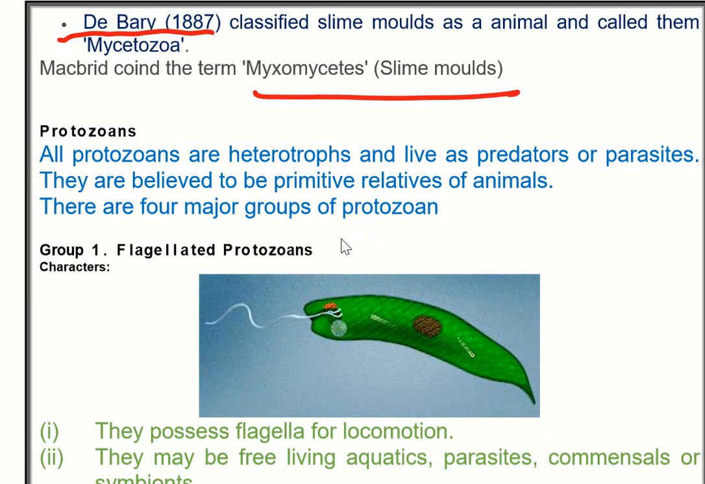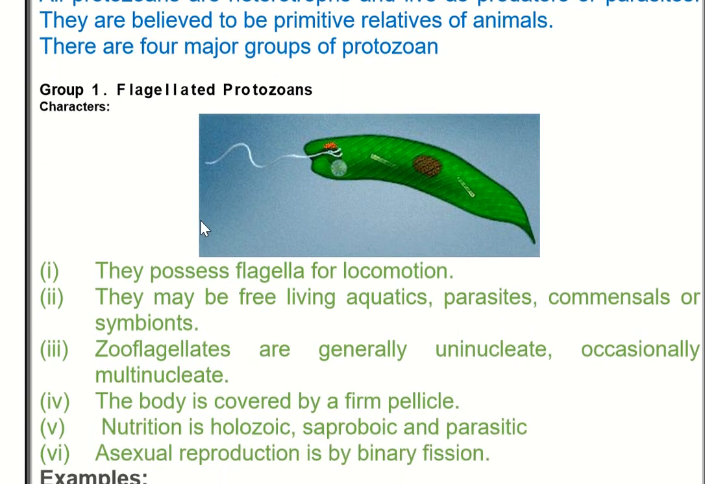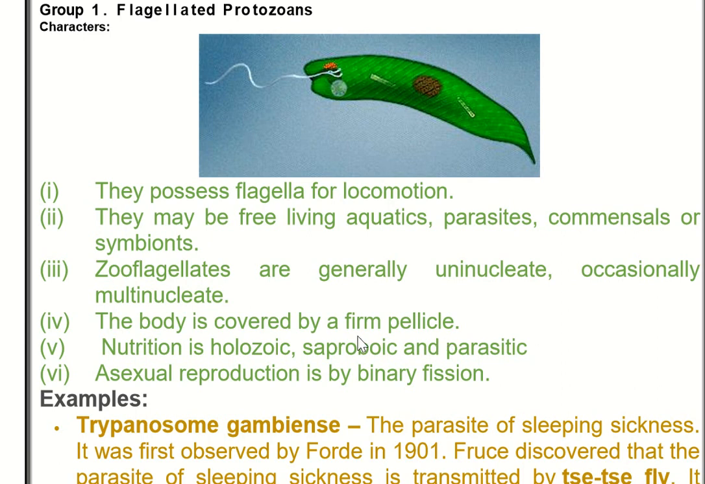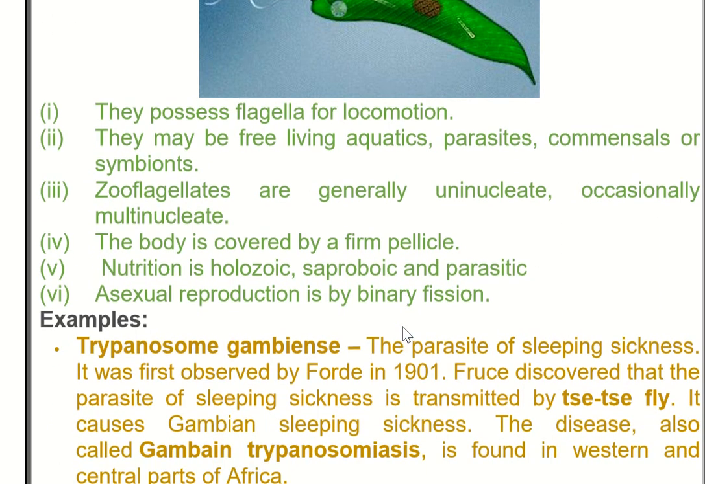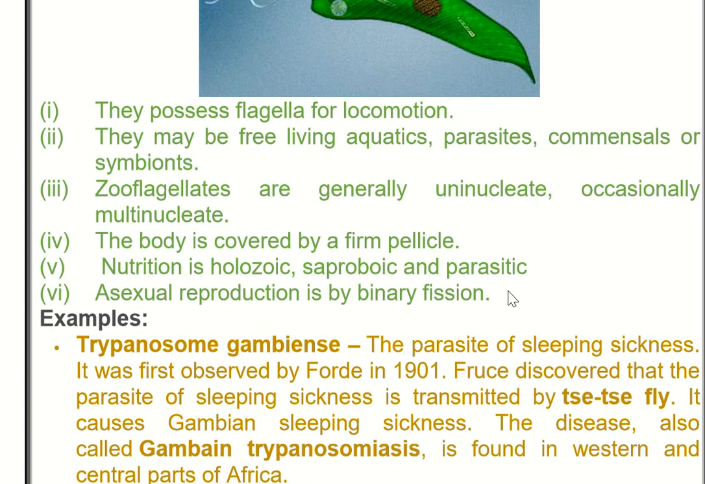Now we are doing protozoans, that is animal-like protists. Protists are heterotrophs, बिल्कुल एनिमल की तरह है. पहले इनको एनिमेलिया में ही रखा जाता था, पहली फाइलम में. तो they possess flagella for locomotion. These are about the flagellates. Flagellated वे different groups में हैं. Zooflagellate भी कहते हैं इनको, और mastigophora भी कहते हैं. They are generally uninucleate, occasionally multinucleate. The body is covered by a thin firm membrane known as pellicle. Nutrition holozoic, saprobic and parasitic.